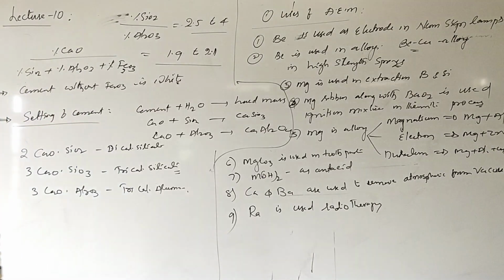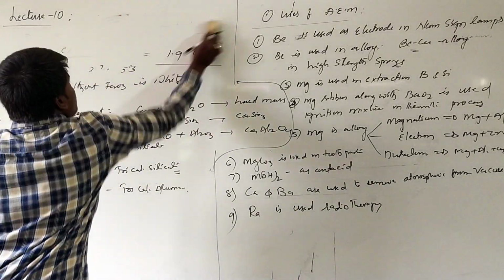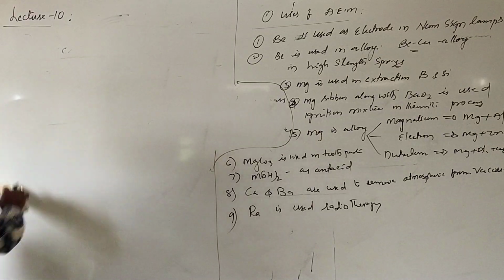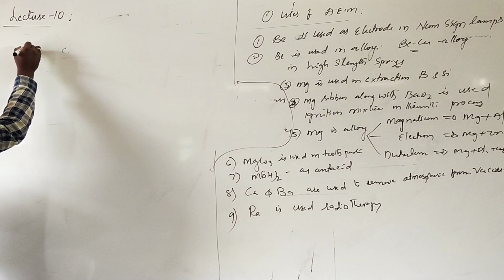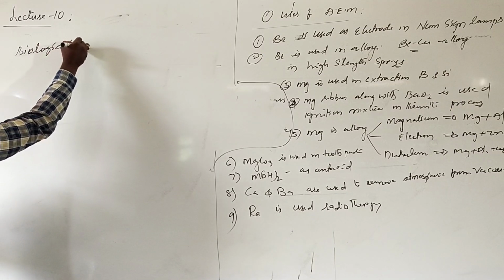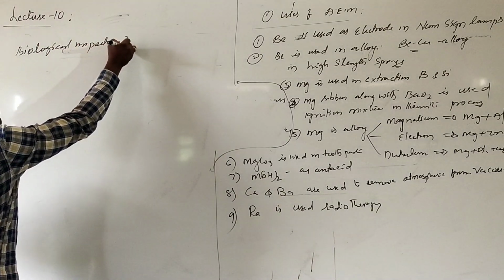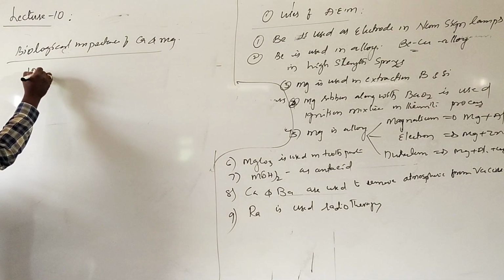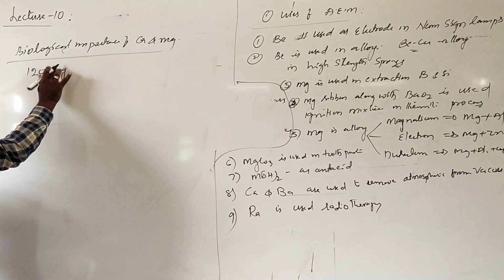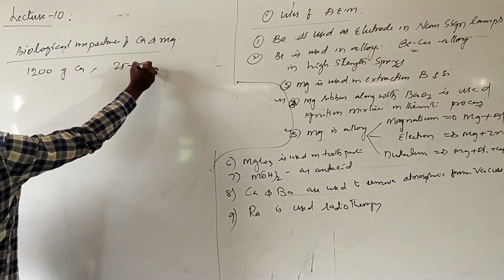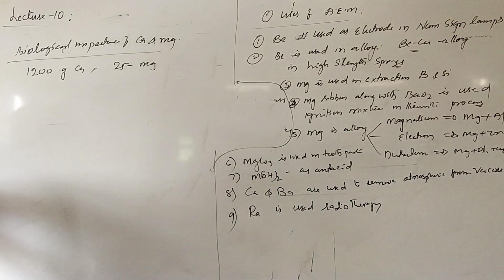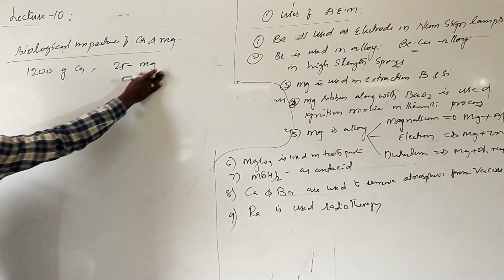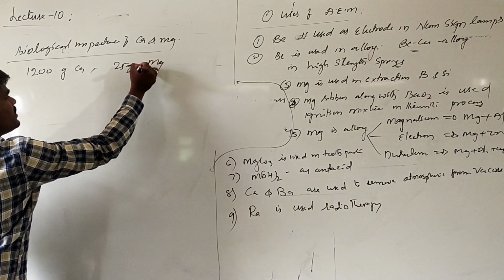Another important aspect is the biological importance of calcium and magnesium. Generally in the body there is a total of about 200 grams of calcium and 25 grams of magnesium. In our entire body, the total weight of calcium will be around 400 grams and magnesium will be 25 grams.